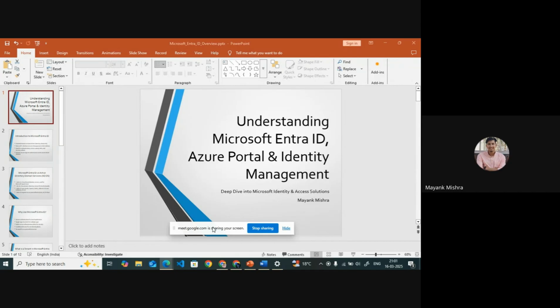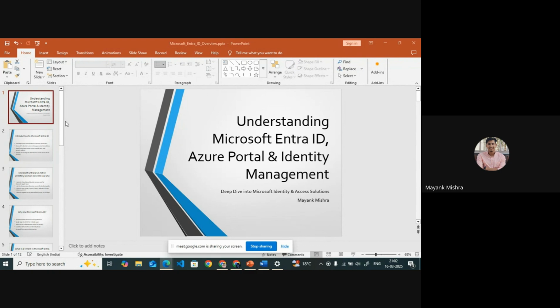So how comfortable are you right now with Azure? Like how much percent out of 100? Not comfortable at all. That's no problem. It's similar to AWS, only the names are different.